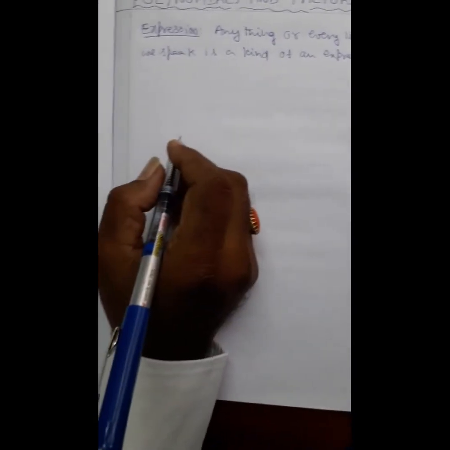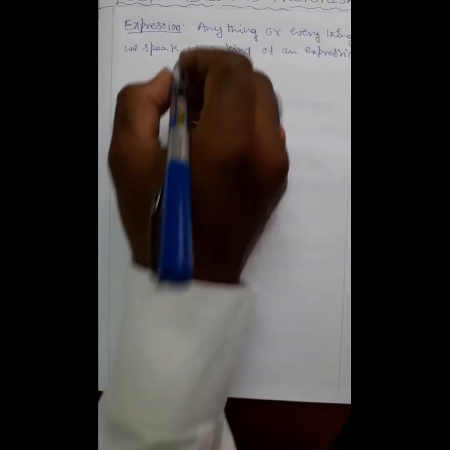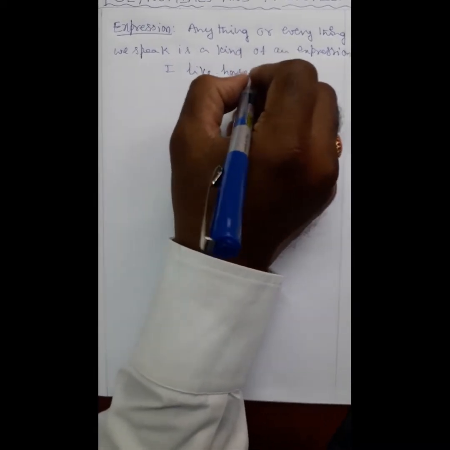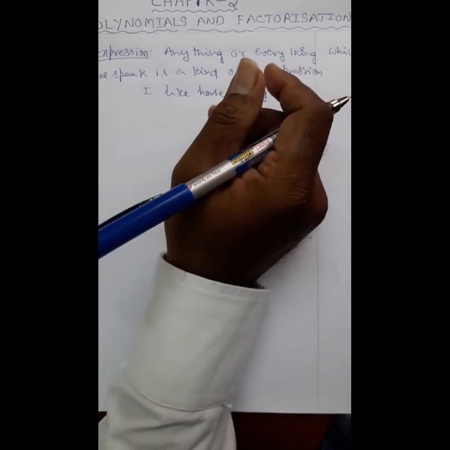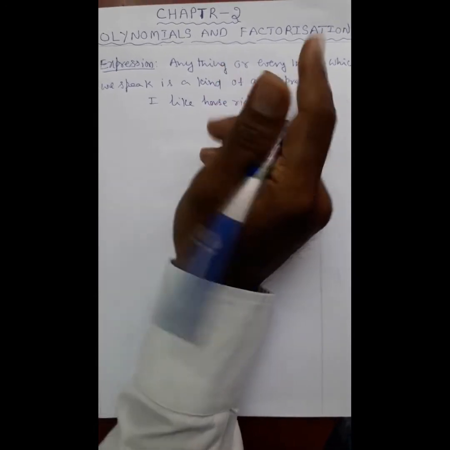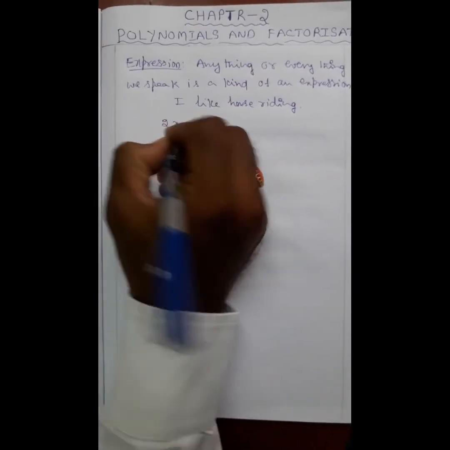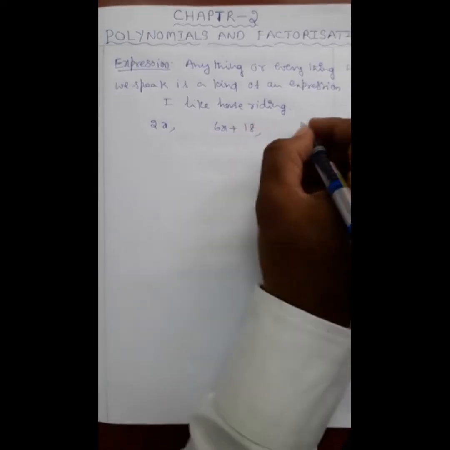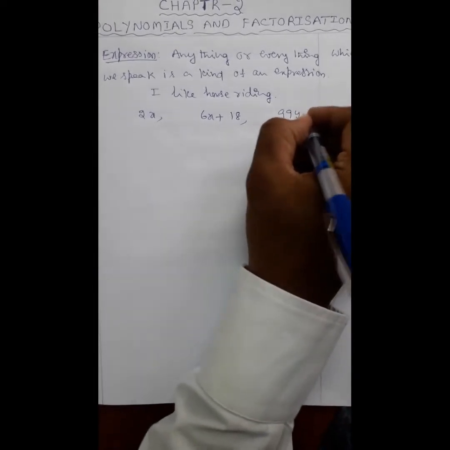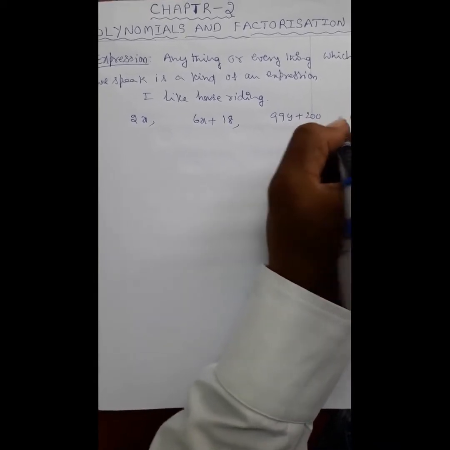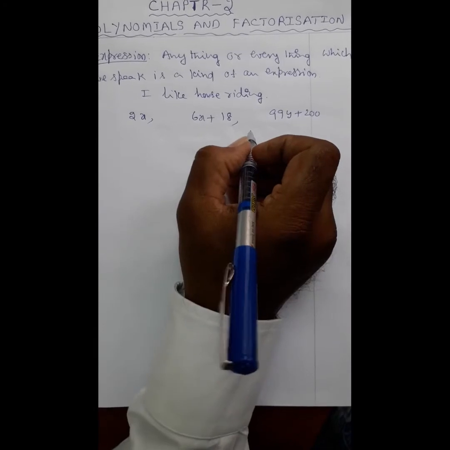Say for example, I like horse riding. It is an expression in general. Whereas in maths, if I speak some 2x, it is an expression. 6x plus 18, 99, y plus 200, all these are mathematical expressions.